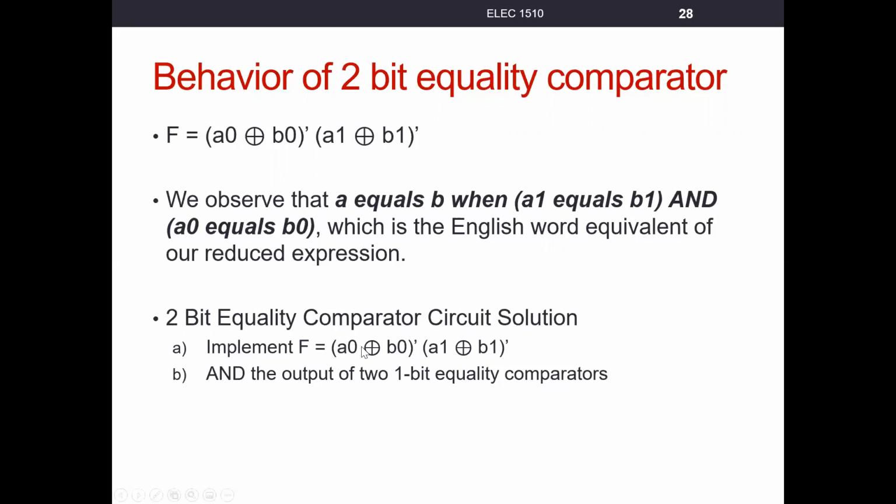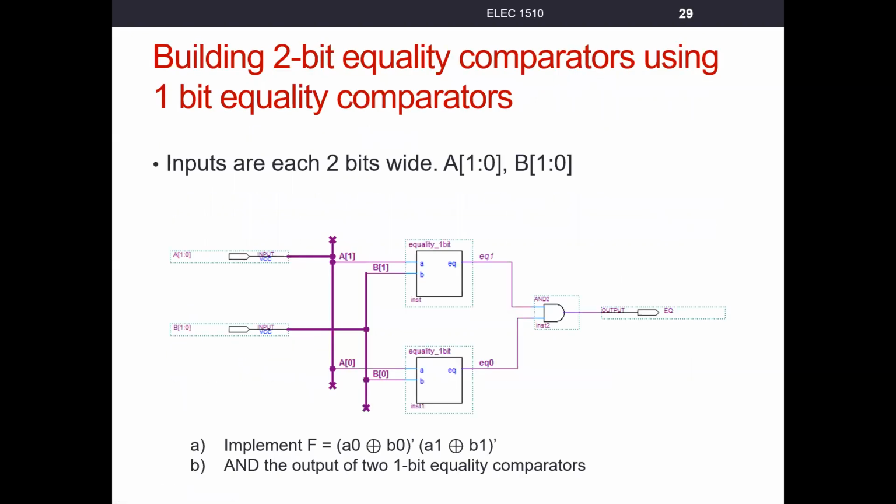If you take a look at this, this is simply a 1-bit equality comparator for this pair of bits. This is a 1-bit equality comparator for this pair of bits. And the outputs of each of these are ANDed together. So if we were going to use our block symbols, the circuit would look something like this. So this block symbol represents a 1-bit equality comparator.